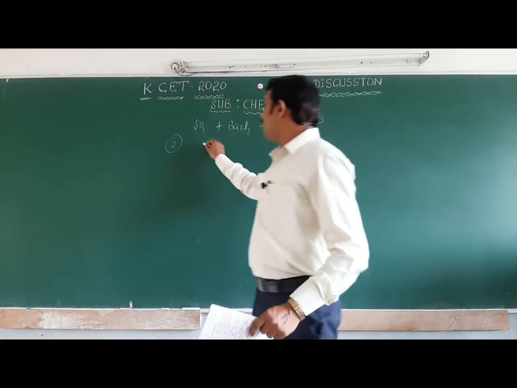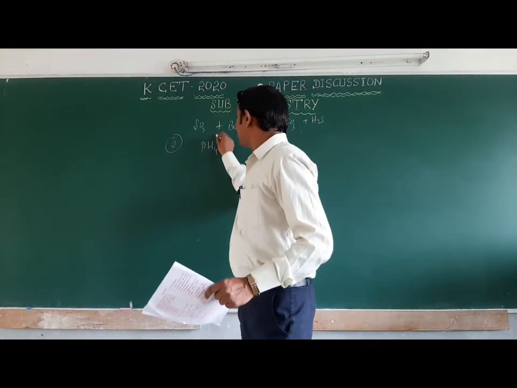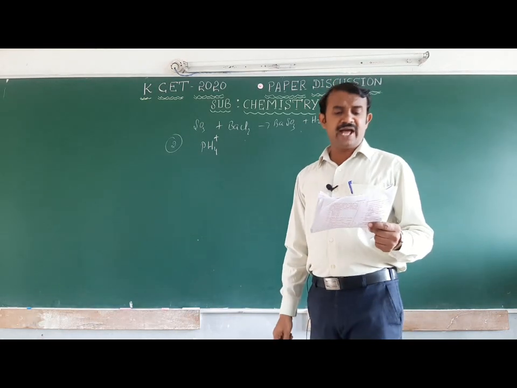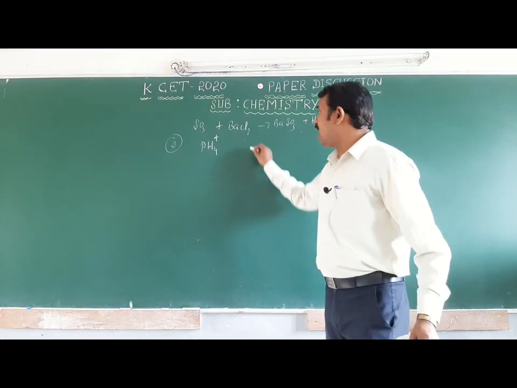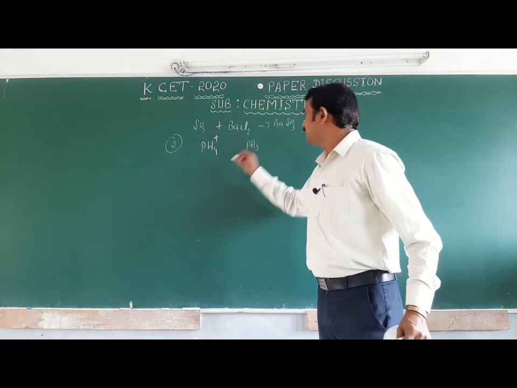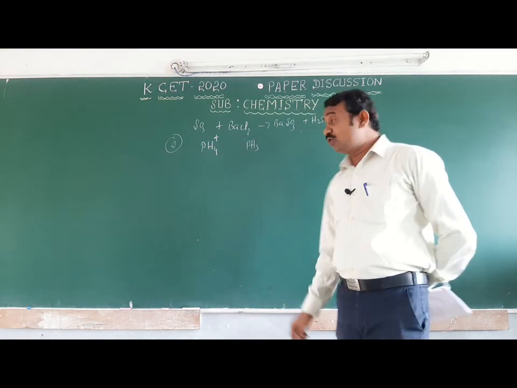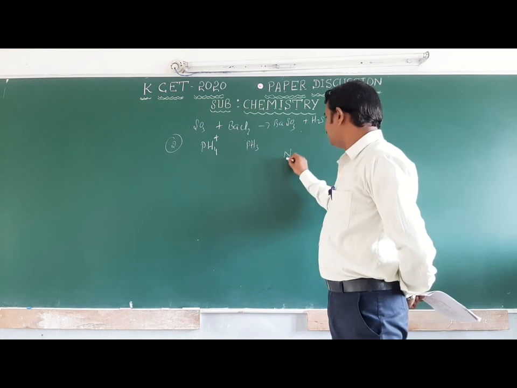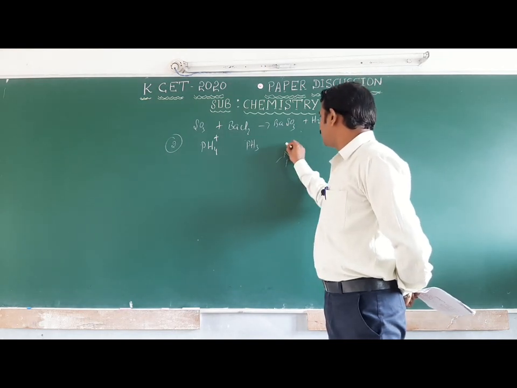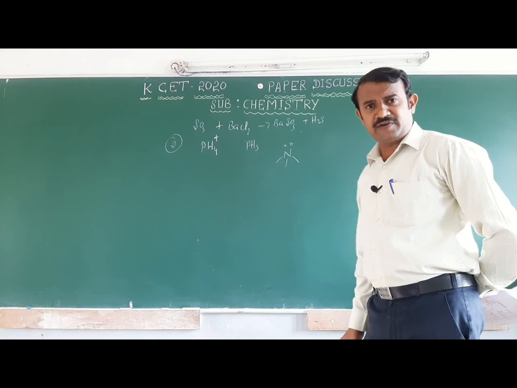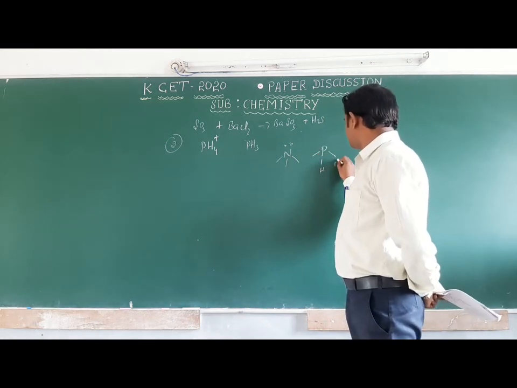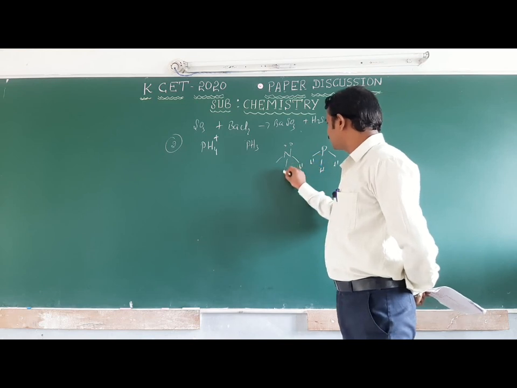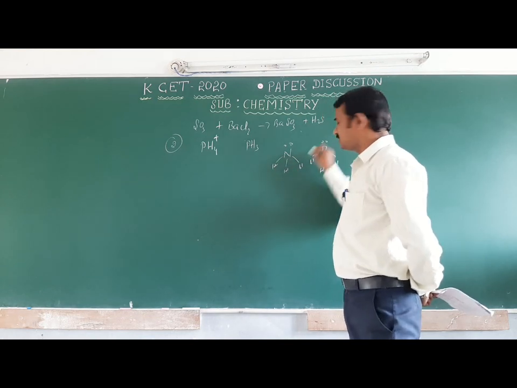Bond angle in phosphonium ion is more than that of phosphine. Listen here, we are discussing ammonia, which contains a lone pair of electrons, and phosphine also has a lone pair of electrons.